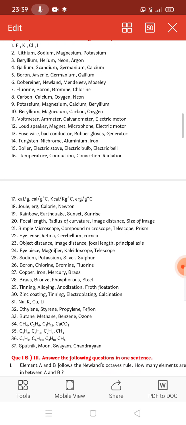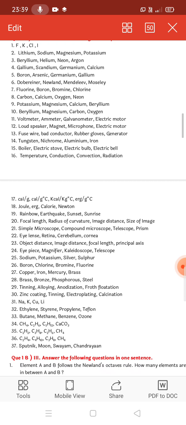Focal length, radius of curvature, image distance, everything is measured from the optical center, whereas size of the image has no relation. That's why size of the image is the odd one out. Simple microscope, compound microscope, telescope, prism. Obviously here the odd one out is prism. No relation with lens for prism. Eye lens, retina, cerebellum, cornea. Cerebellum is the answer, not related to the eyes. Object distance, image distance, focal length, principal axis. Principal axis is the odd one out here.